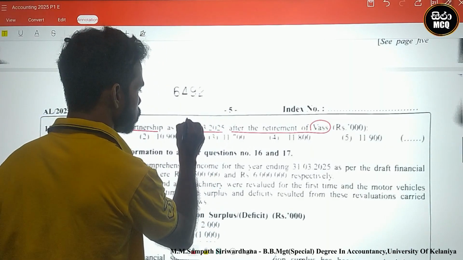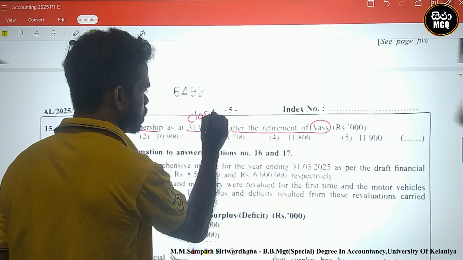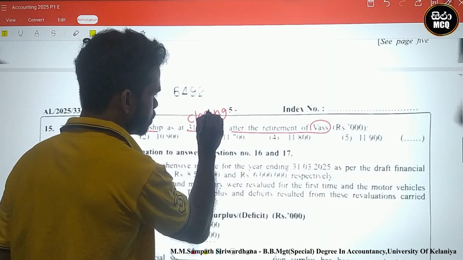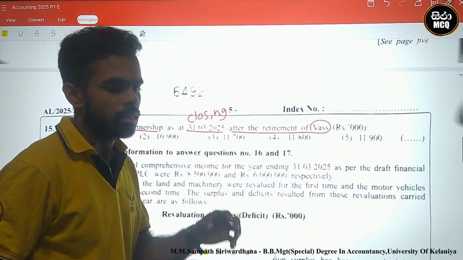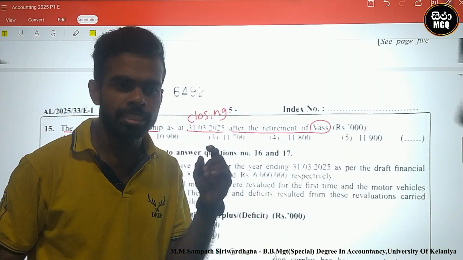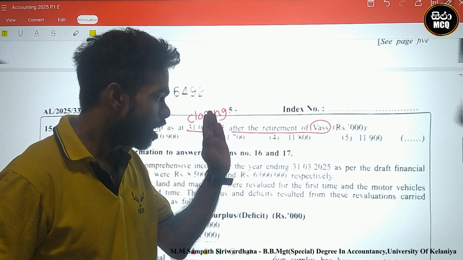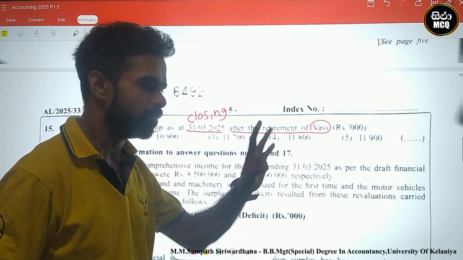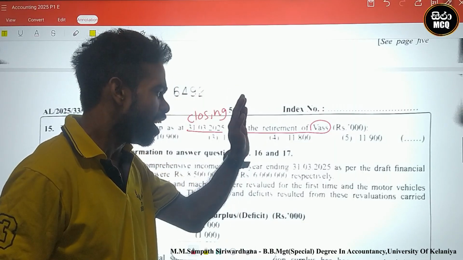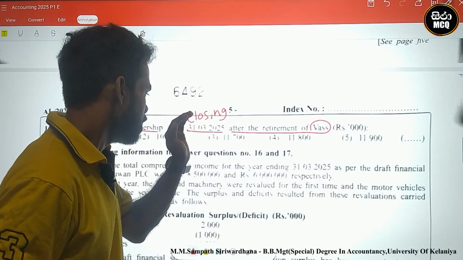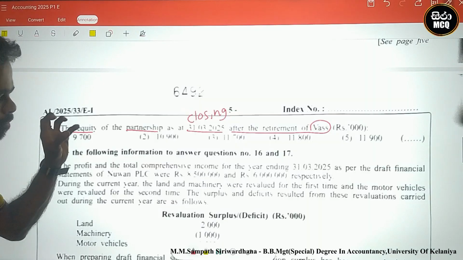This is the closing date. After the retirement of Vas. Vas is retiring. After the retirement means Vas is gone. After the retirement, we need the equity of the partnership.